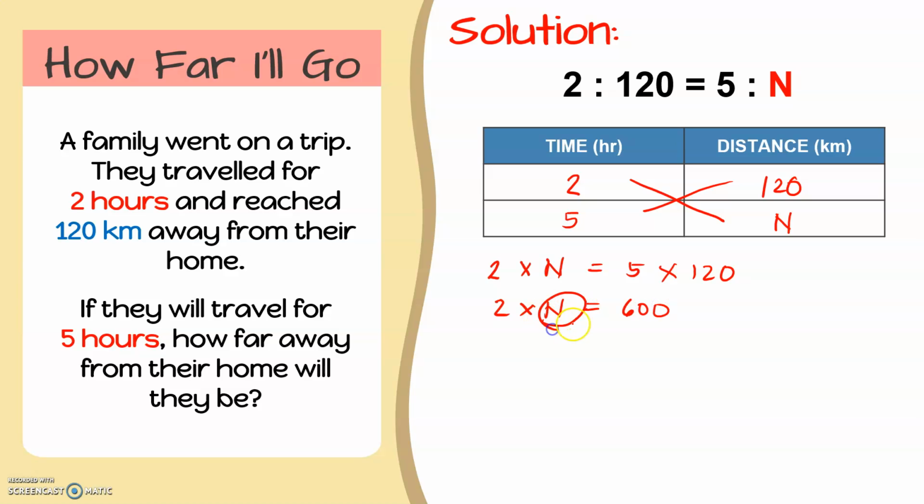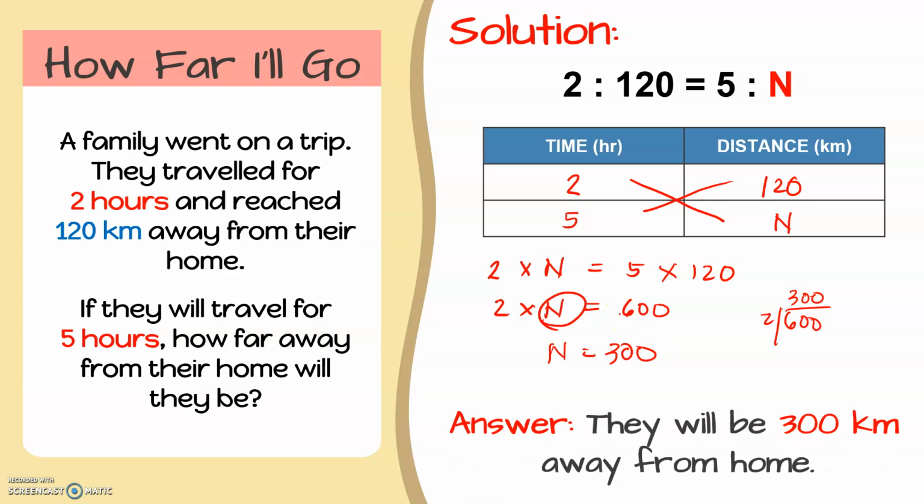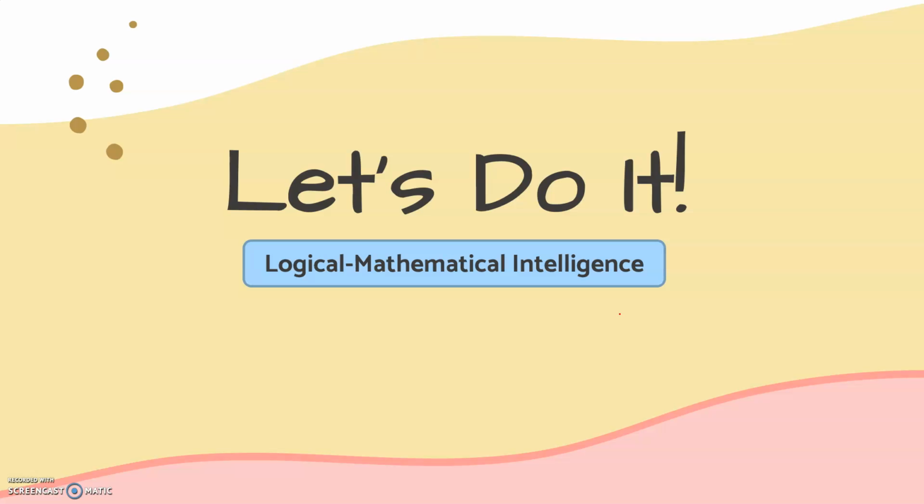To find the value of n, we will just simply divide 600 and 2. And let's do that here. 600 divided by 2 will give us 300. That means the value of n is 300. Therefore, they will be 300 kilometers away from home if they will travel for 5 hours. Let's have some more examples.